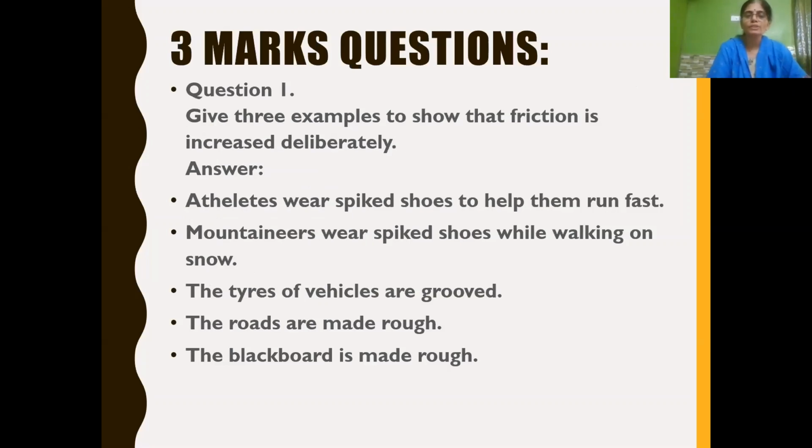Now let's see the 3 marks question. Give 3 examples to show that friction is increased deliberately. Where we want to increase friction, purposely we increase it. Here any examples may be given, you have to choose the correct ones. Athletes wear spiked shoes, it helps them to run fast. Mountaineers also wear spiked shoes while walking on snow. Tires of vehicles are grooved to increase friction. Roads are made rough to increase friction. Blackboard is made rough so that we can write easily using a chalk piece. This way any examples will be given.